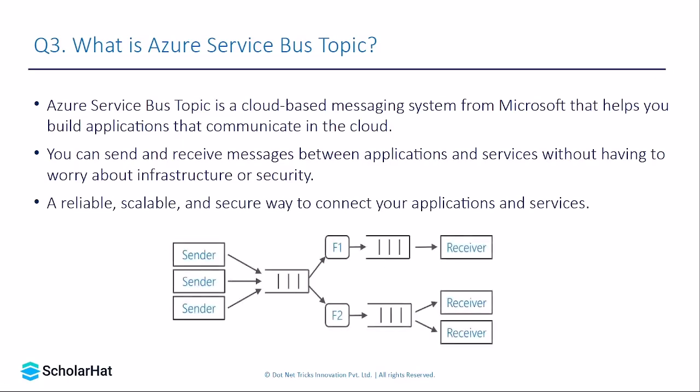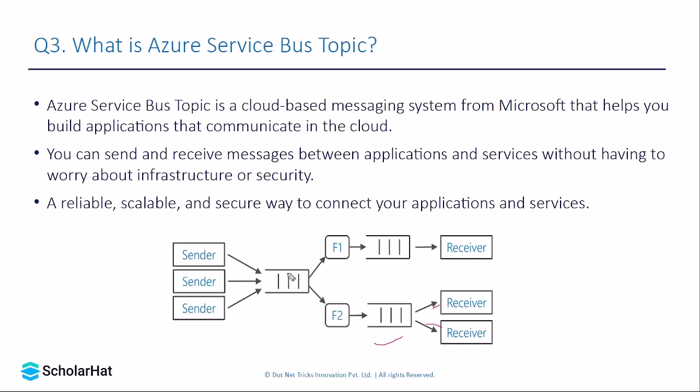The only difference between an Azure Service Bus queue and a topic is that a queue promotes many-to-one communication, whereas a topic can promote many-to-many communication. So it's like broadcasting a message. A sender can broadcast a message to multiple topics, and there would be multiple receivers. The receivers can keep listening for those messages, and as soon as a receiver is available, it will receive the message from the queue or from the topic and then process the entity.